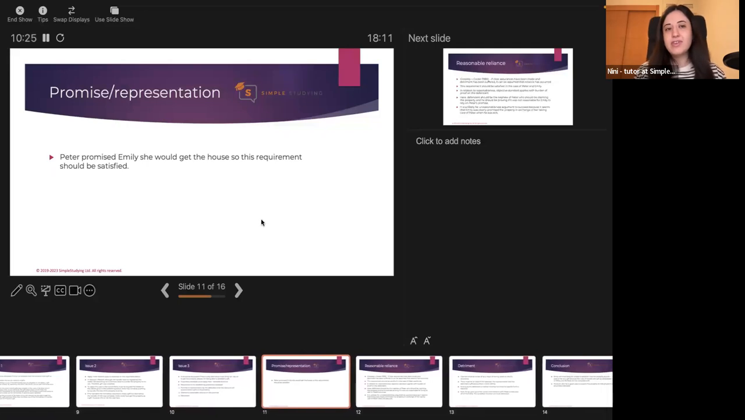Promise and representation. This is easy because there was a clear promise to Emily that if she moved in with Peter, she would get the house as a gift. So this requirement should be satisfied.